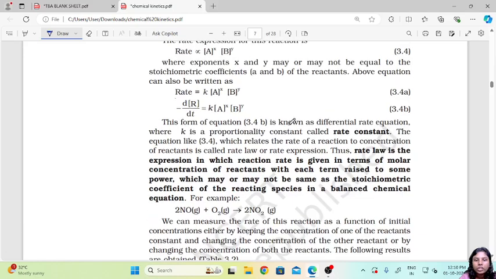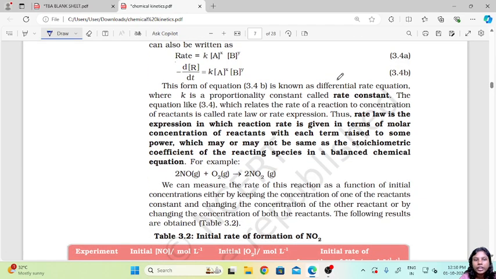So this form of equation is known as the differential rate equation. When we write it in this form, dR upon dt, it is called the differential rate equation. Here k is the proportionality constant and it is also known as the rate constant. So the equation like 3.4, which relates the rate of reaction to concentration of reactants, is called the rate law or the rate expression. So this can be called the rate law or rate expression.